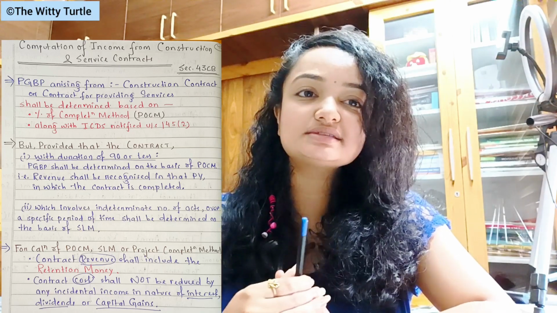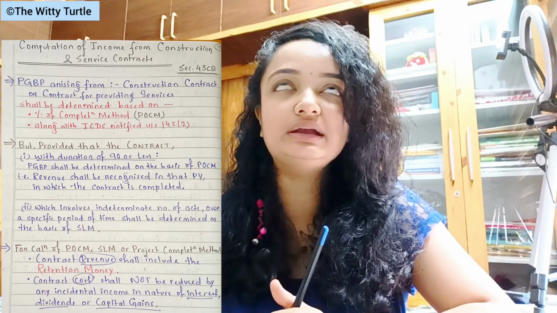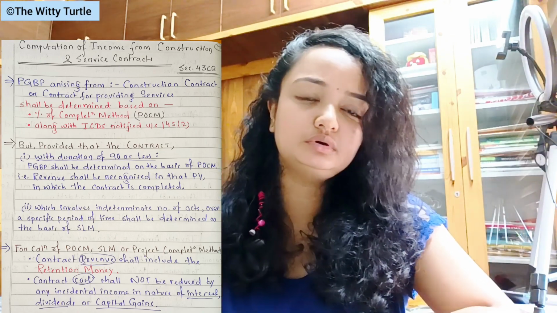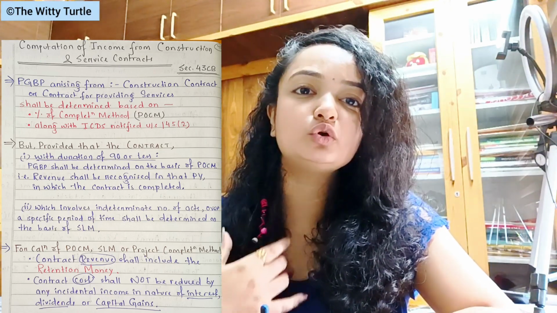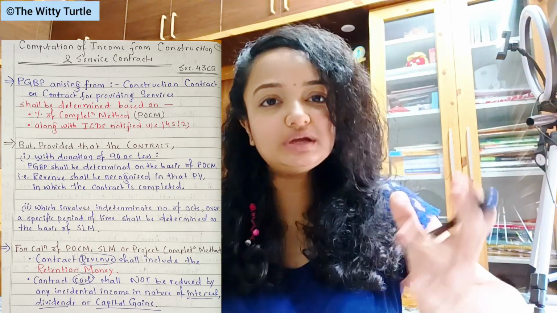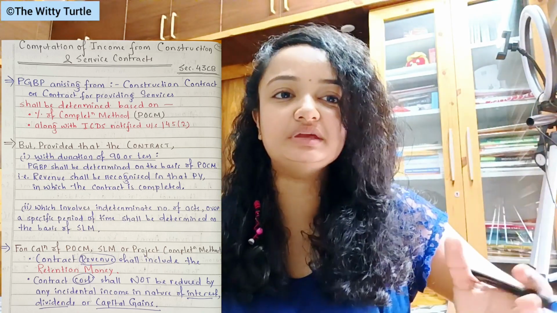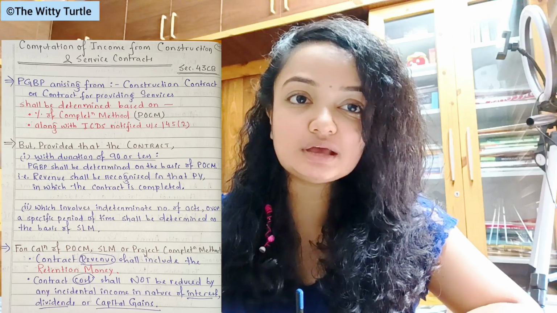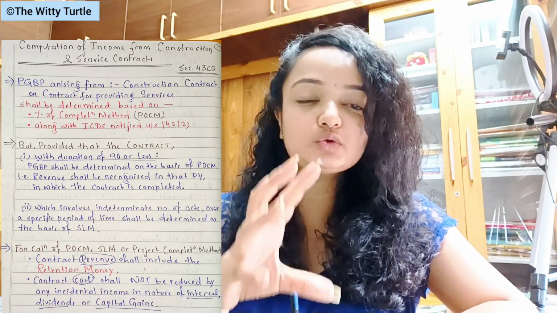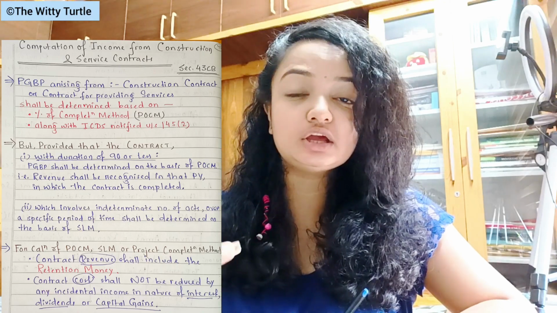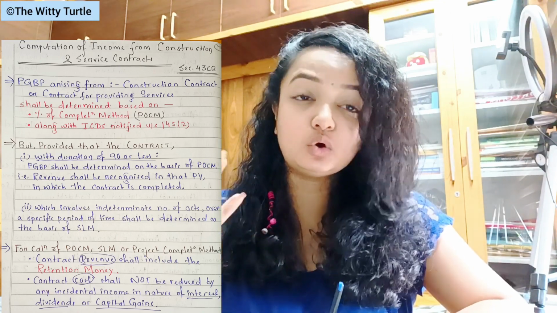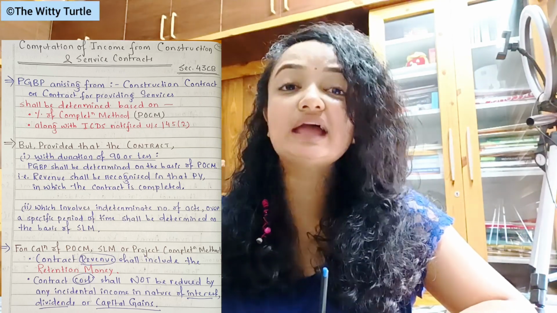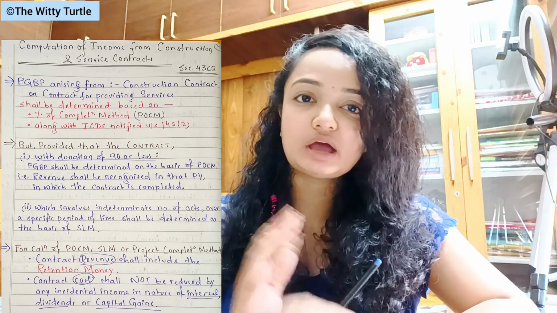That means revenue shall be recognized in that previous year in which the contract is completed, right? And the second point says that in the cases where indeterminate number of acts are there, or more than one acts are there, so in that case you have to follow SLM method, because it has to be done during a specified period. So obviously in that case SLM method will be followed. And the last point says while calculating POCM, you have to consider the retention money while calculating your contract revenue. And while calculating contract cost, you are not supposed to take into consideration any kind of incidental income, right? I hope this is clear.